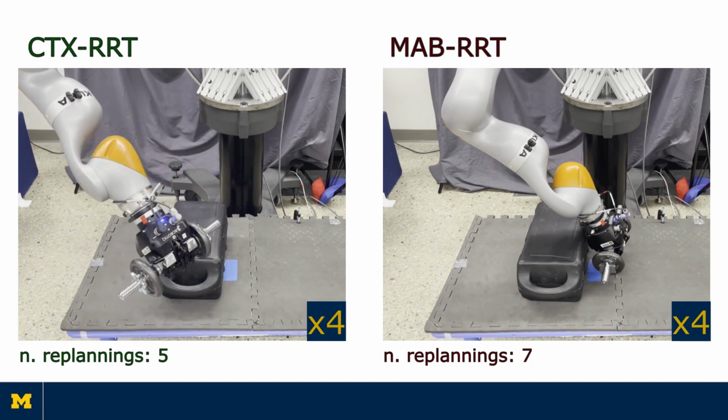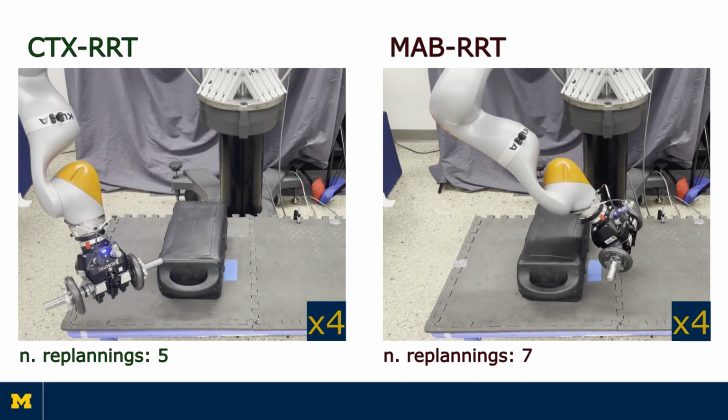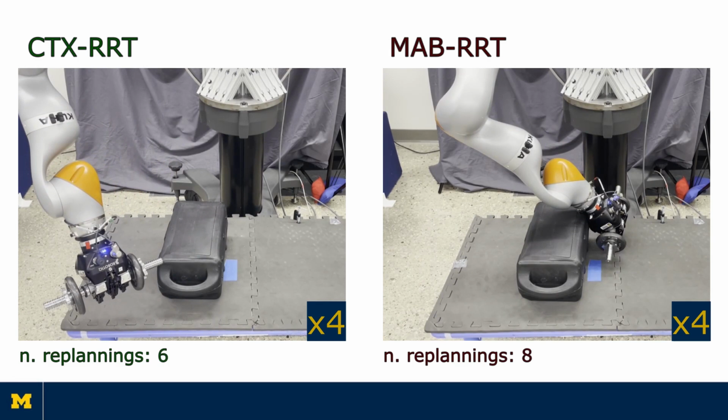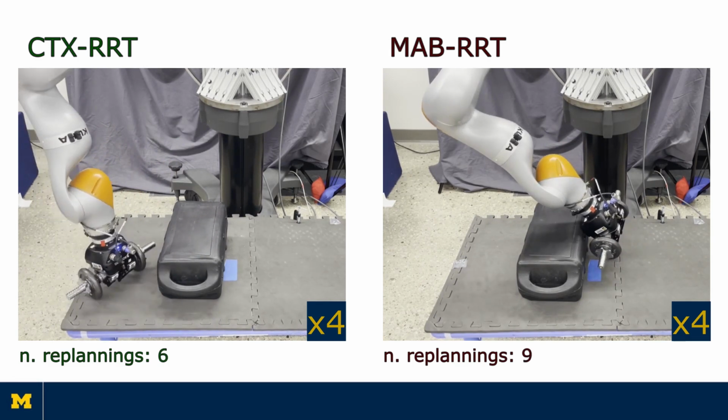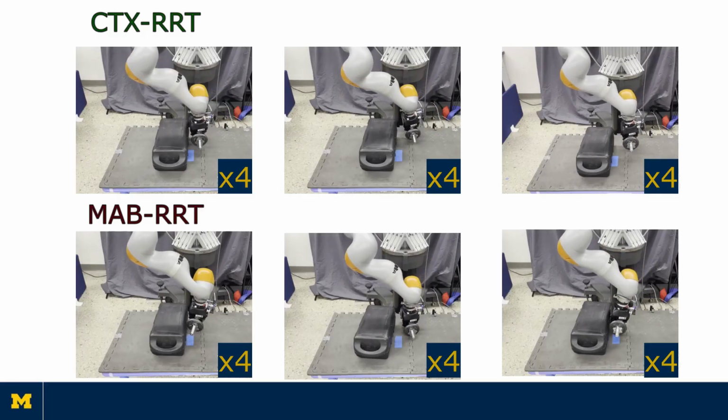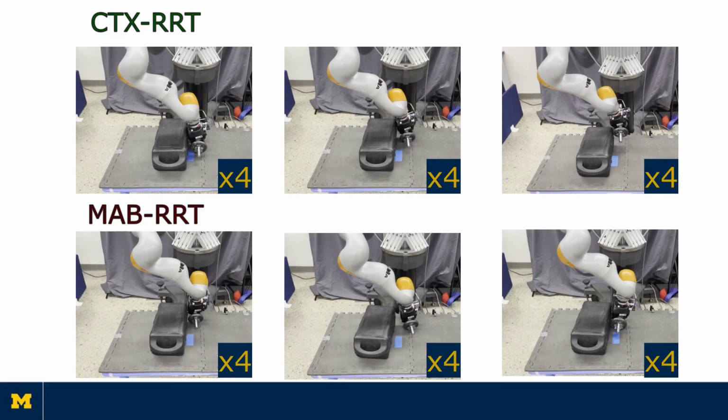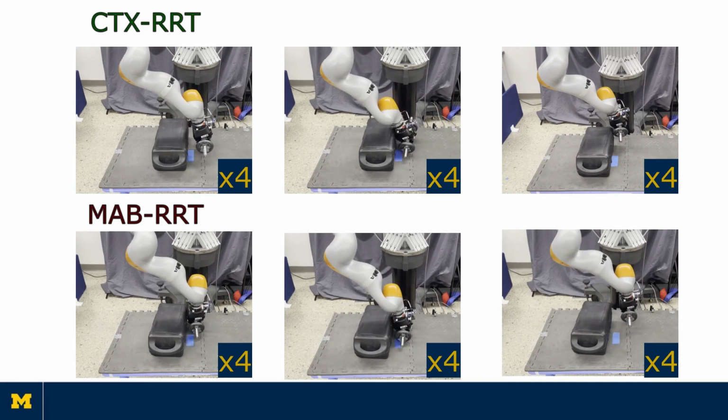compliant control. However, after a few replannings, our planner understands that it should change the planning strategy and avoid those states that are too close to the box. In this way, it is able to find an alternative path and reach the goal with a smaller number of replannings.